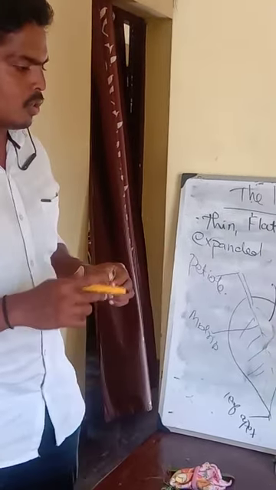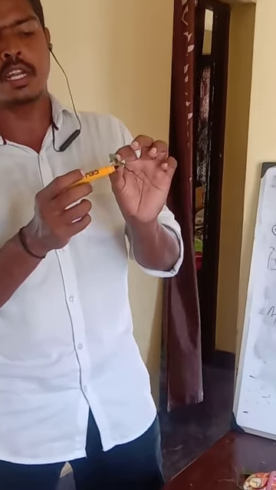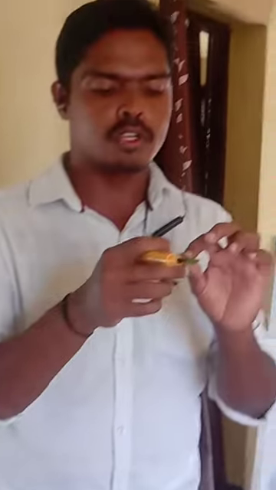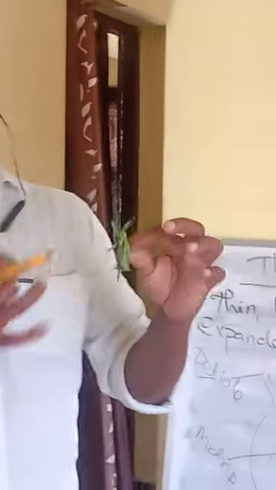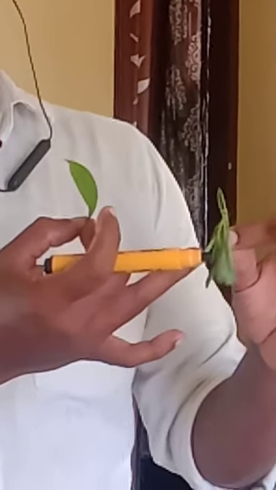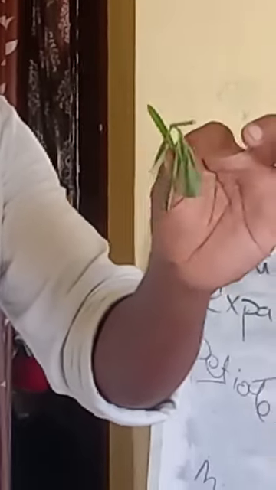Then coming to the petiole. The petiole is the region where the leaf is connected to the stem. So this petiole makes the leaf stay in an upright position, to hold it in a position to absorb sunlight. If the petiole were not there, the leaf may be like this, and sunlight won't be absorbed. If it is like this, the leaf can't absorb sunlight because it is not exposed to sunlight.